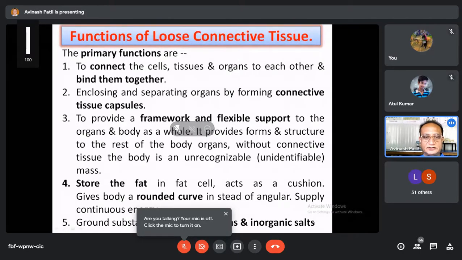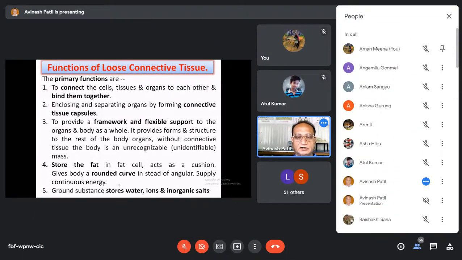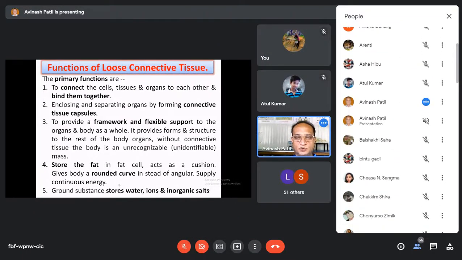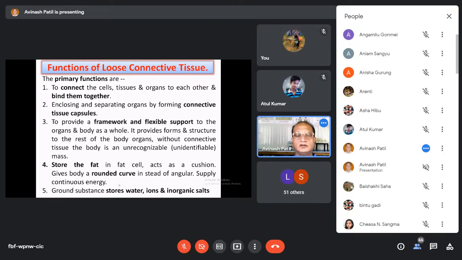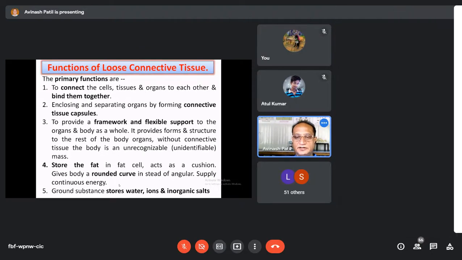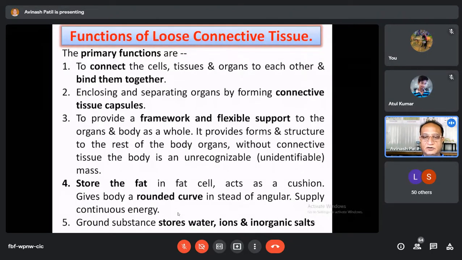Now the next function of the connective tissue is that this connective tissue stores water, ions, and inorganic salt. Now the connective tissue is the second kind of basic tissue or primary tissue. It is mainly composed of three parts: cells, fibers, and the ground substance. The cells of the connective tissue are different, and the space in between the cells is called the intercellular space.